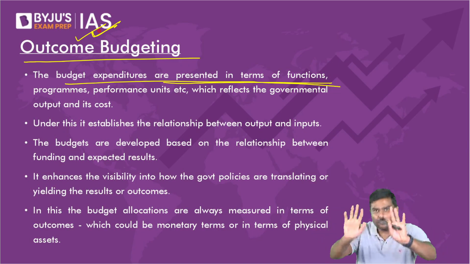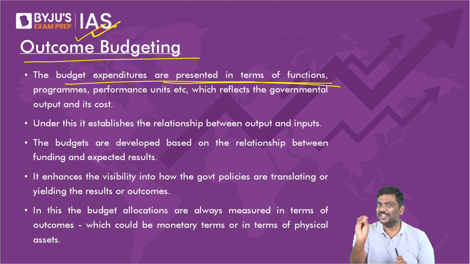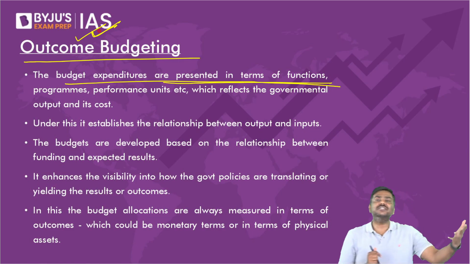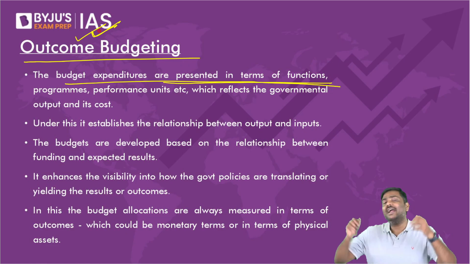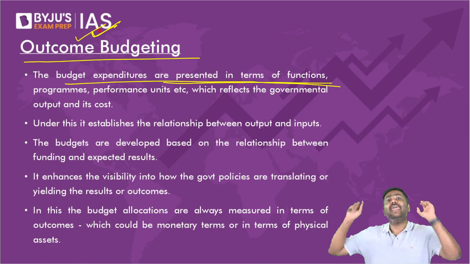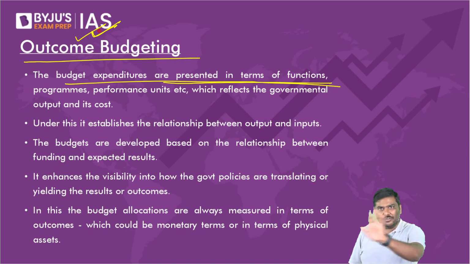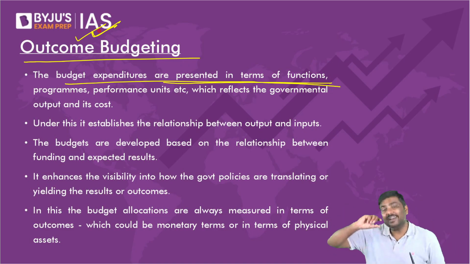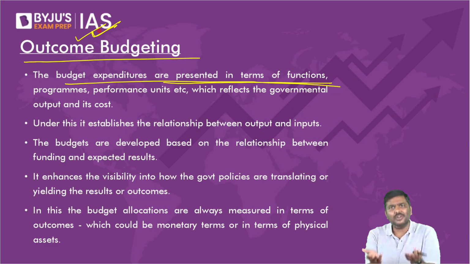For example, you read a document where government of India says, last year we spent around 40,000 crore rupees and we constructed, let's say, 8 airports in India. Don't you think government is putting information in the public domain to make the process transparent, to improve the credibility of the exercise?